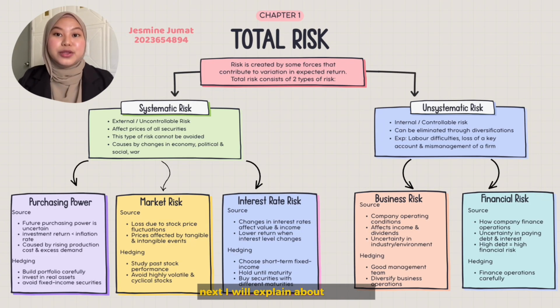Next, I will explain about total risk. Total risk is caused by factors that create uncertainty in expected returns, and it consists of two types, systematic risk and unsystematic risk. Systematic risk is external and cannot be controlled or avoided. It affects all securities. Examples include market risk, interest rate risk, and purchasing power risk, which are caused by economic changes,